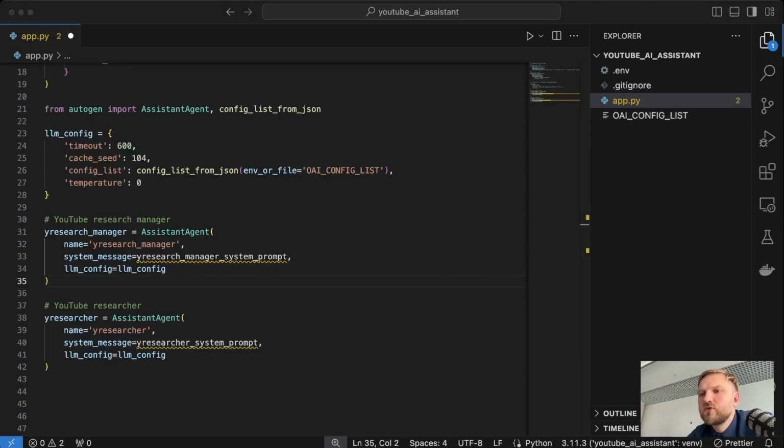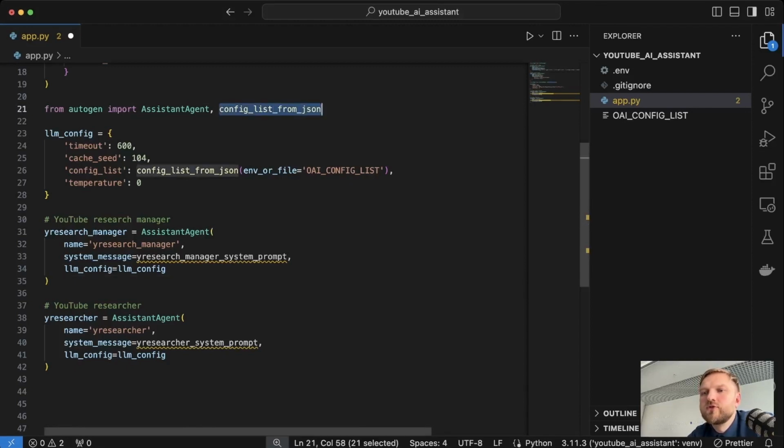The next step is to import helper function config list from JSON from Autogen library, and then use this function in order to read our configuration and then construct LLM config object itself. You can pass additional parameters like timeout or cache seed, which is used for caching your request response, which can potentially save you quite a lot of money while you're communicating with your LLM, or temperature of your models. But as I said, you can check all parameters in the Autogen documentation. So we define our LLM config and then pass it to each of our agent.